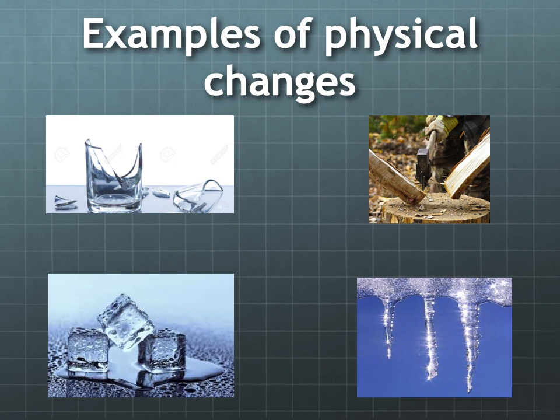These changes in state of matter are caused by either heating or cooling, right? Making something hotter or making something colder. And by doing that, we can change the state of matter. We can take a solid and make it into a liquid, or a liquid and turn it into a gas, something like that. But the most important thing is to remember that no new substance is being created. It's the same substance, but just in a different state of matter, either solid, liquid, or gas.